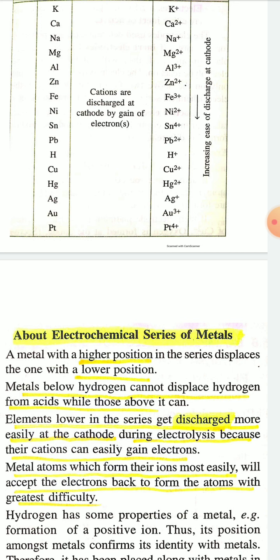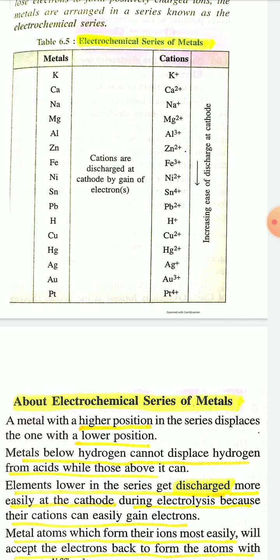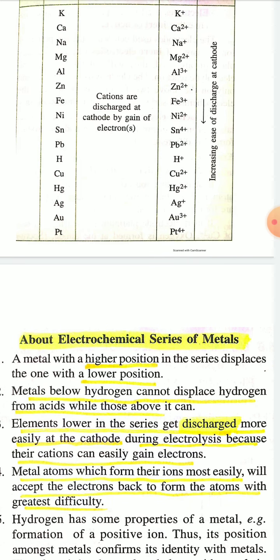And the metal atoms which form their ions most easily will accept the electrons back to form the atoms with greatest difficulty. That means metal cations like K+, Ca2+, Na+ will accept the electrons back to form the atom with greatest difficulty.